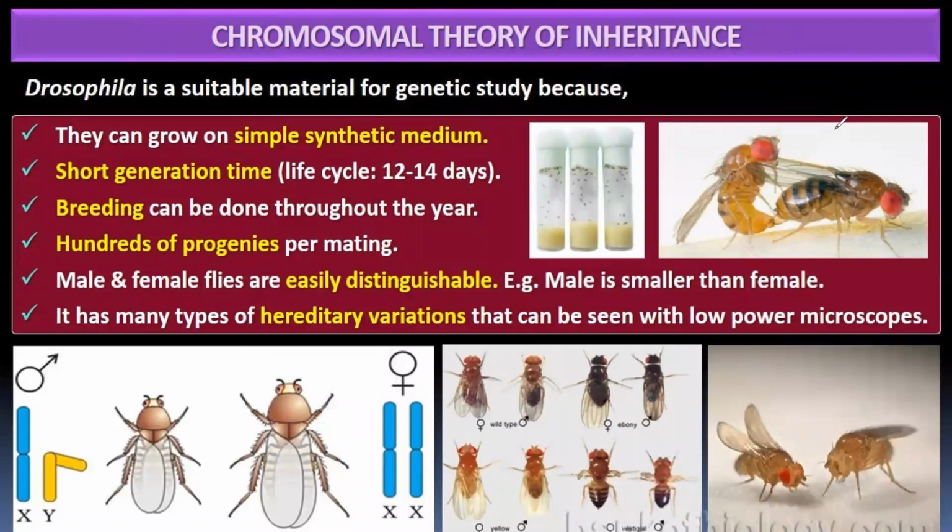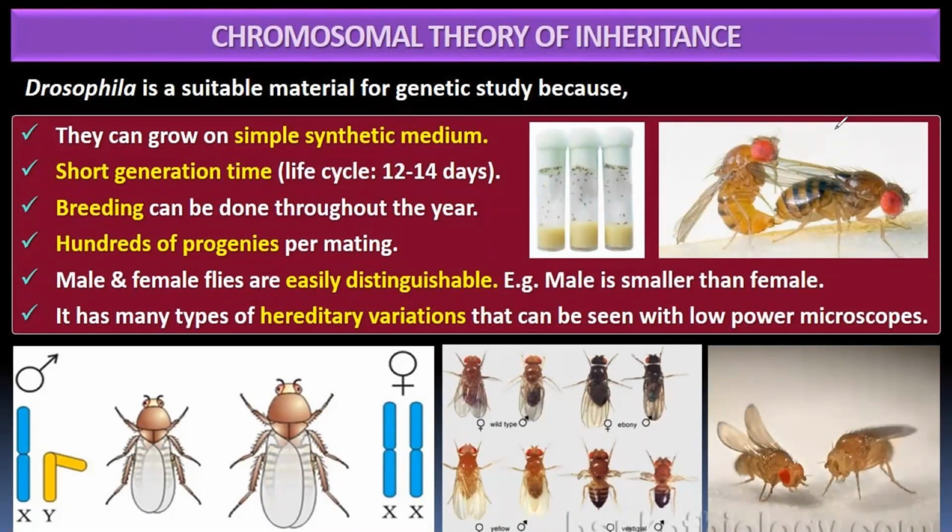Drosophila is a suitable material for genetic study. Now these are the reasons why Drosophila is best to study. It's a good material for genetic study. Number one, they can grow on simple synthetic medium. You can even keep any rotten bananas, and you'll get Drosophila melanogaster easily.